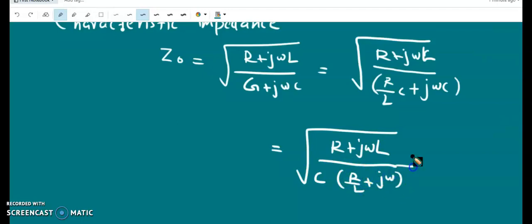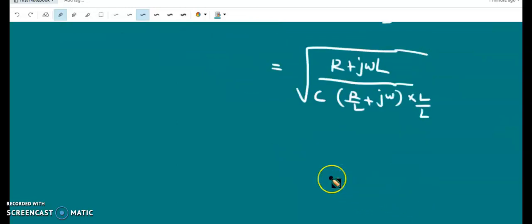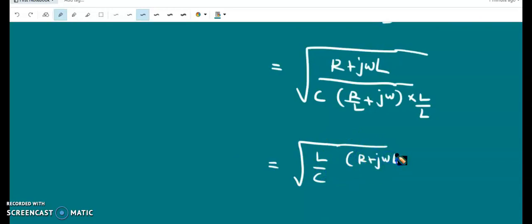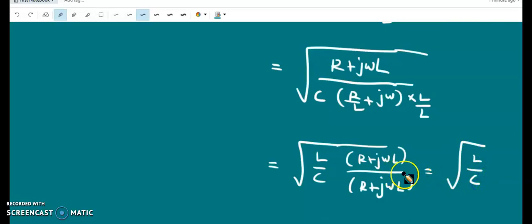Here we have to multiply the denominator by L by L. This L will go to the numerator, and we have the root of L by C multiplied by (R plus j omega L) divided by (R plus j omega L), which is root L by C. So it is a constant and it is a real value.